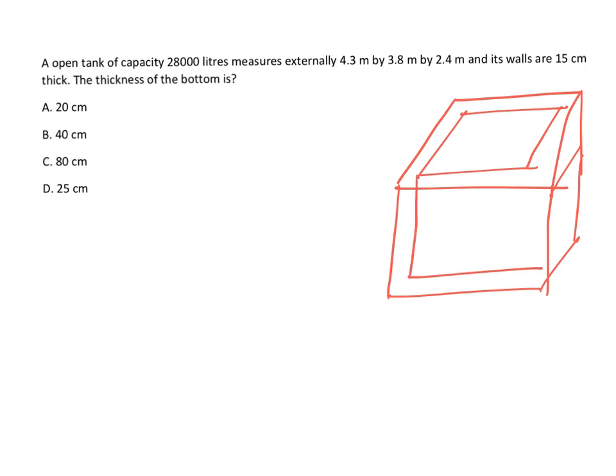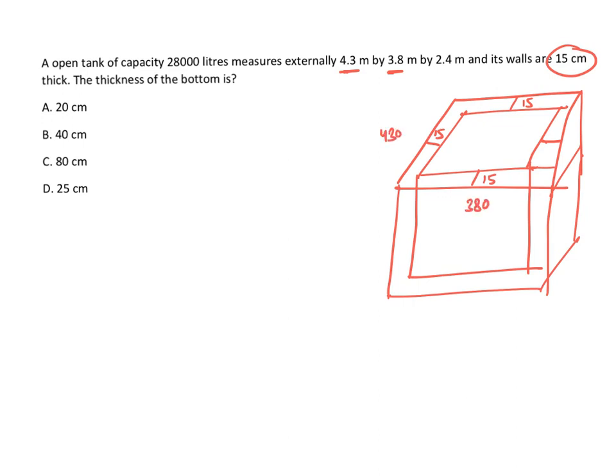So see here. Now the thickness is 15 centimeters, so here 15 goes, and here also 15 goes. Length and breadth are given as 4.3 meters and 3.8 meters. Convert them into centimeters, it becomes 430 and 380.